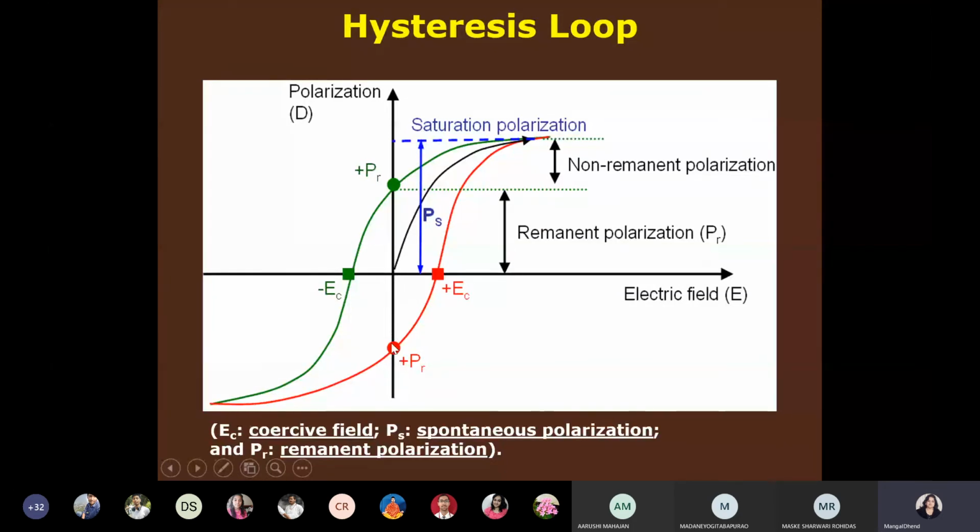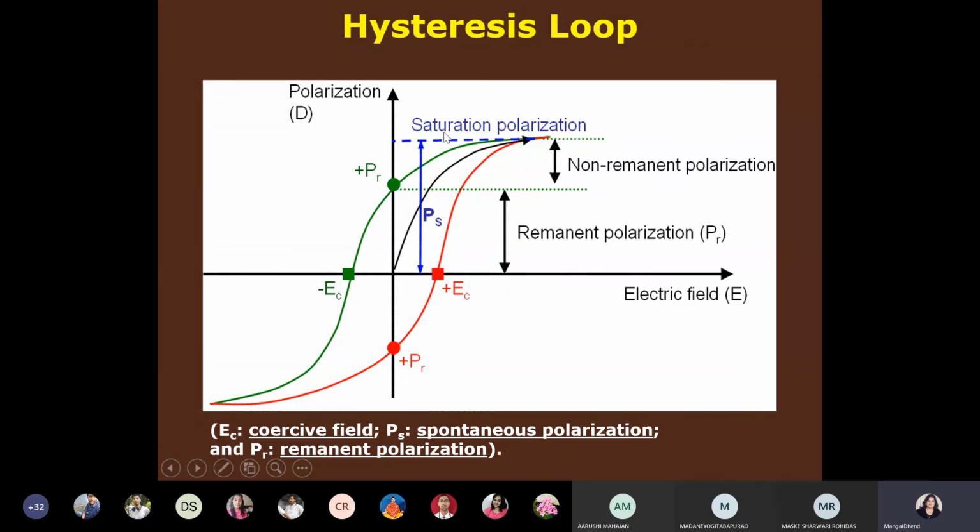So here also it depends. Now what was the history of the material? The history of the material was that an electric field was applied, then it was reversed, and therefore now the remnant polarization is in the negative direction. So there are terms positive remnant polarization and negative remnant polarization, and to make it zero again you need to apply an electric field. So this much electric field will be required to make the remnant polarization zero. So again it is the coercive electric field.